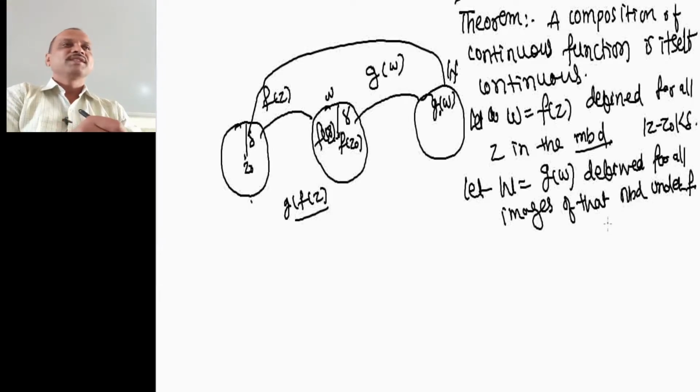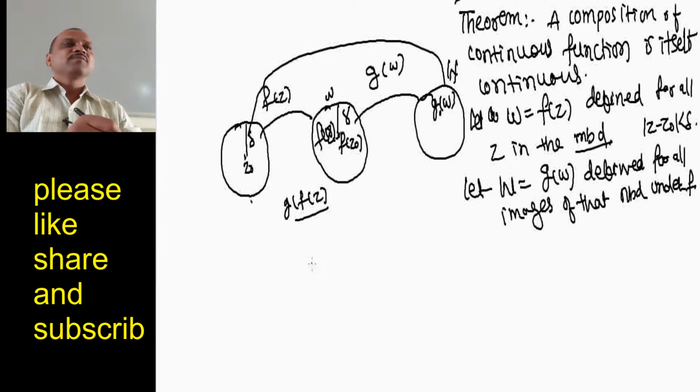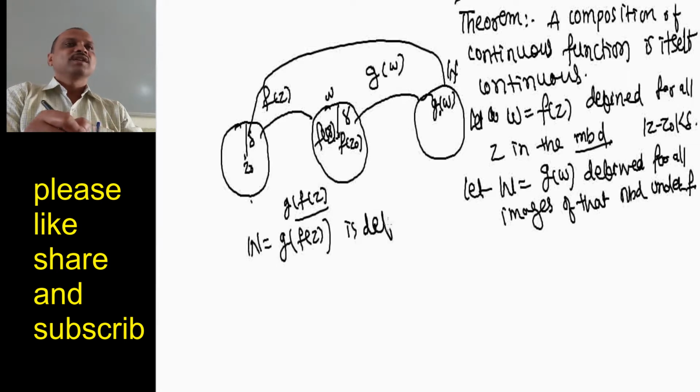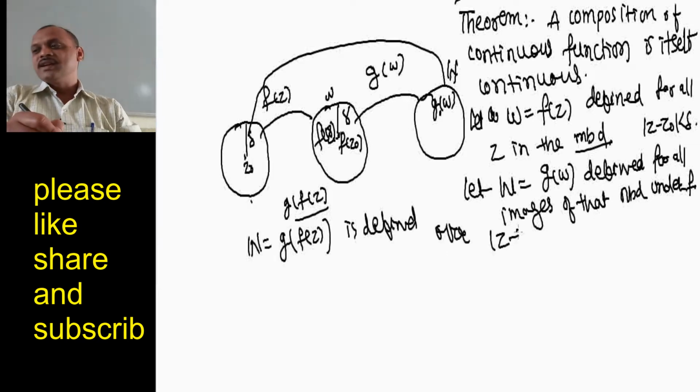Then you can see that capital W is nothing but g of f of z, and it is defined over the region mod of z minus z0 less than delta.